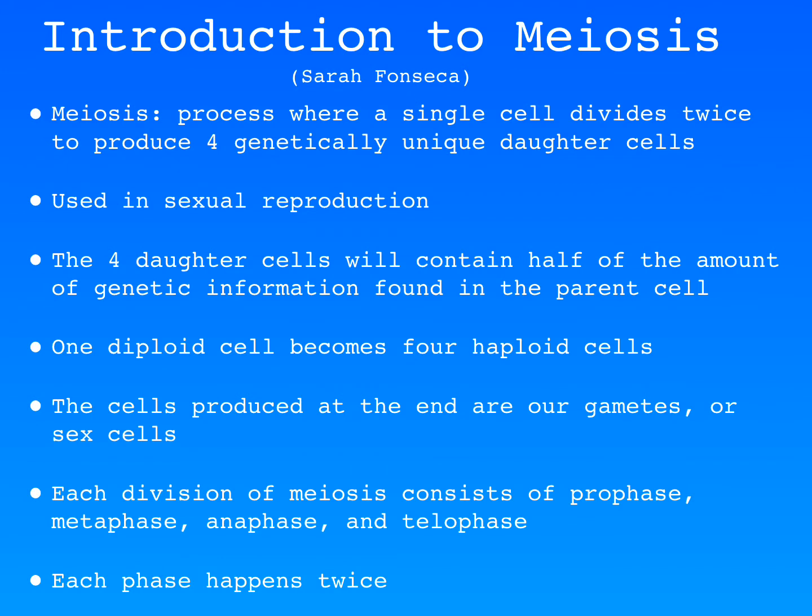There are 8 stages in meiosis: prophase 1, metaphase 1, anaphase 1, telophase 1, prophase 2, metaphase 2, anaphase 2, and telophase 2.